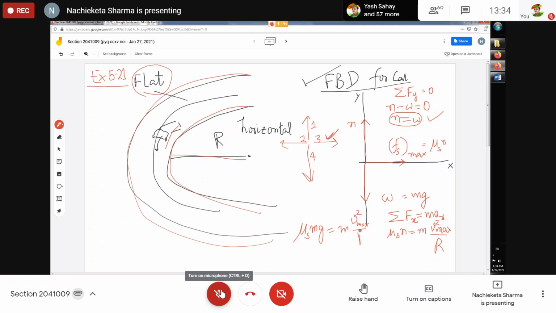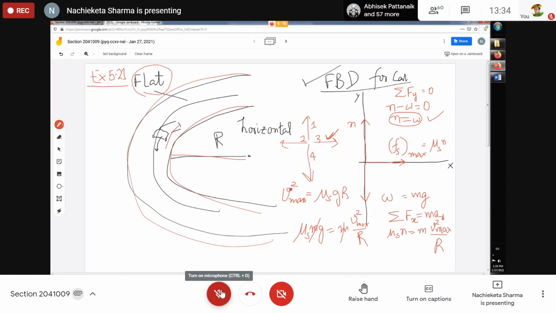Now this m gets cancelled and you get v maximum square is equal to mu_s g r.